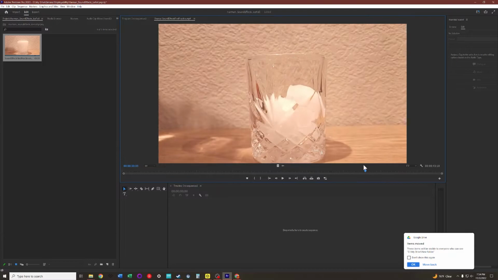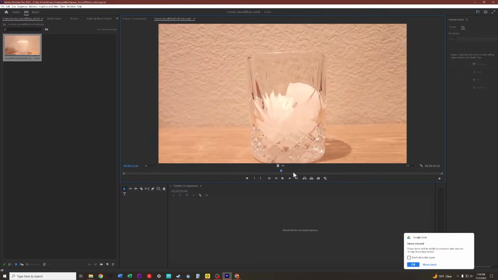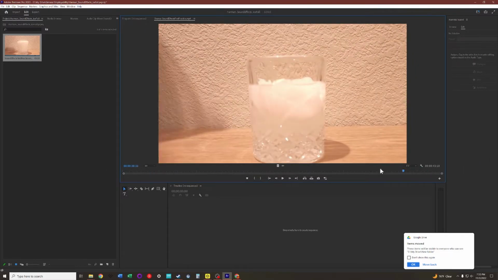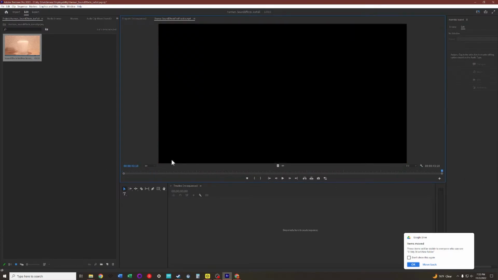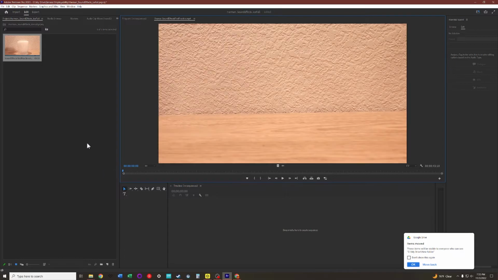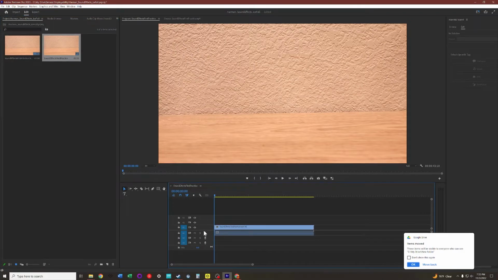And you can scrub from left to right to see more or less of the video. So we've got our video imported. So we're going to click and drag this over to our timeline. When we do that, you might end up with a notification that asks you if you want to change the settings on the sequence. Go ahead and do that.